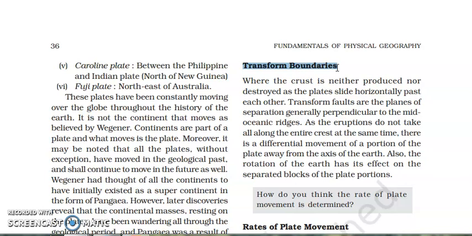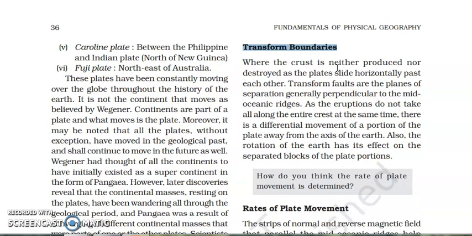They are not hitting or separating from each other. They are sliding past each other along fault lines. And this kind of transform boundary occurs in these regions. So basically they told about the three kinds of plate boundaries, and because of that, earthquakes, volcanic eruptions, these things occur.